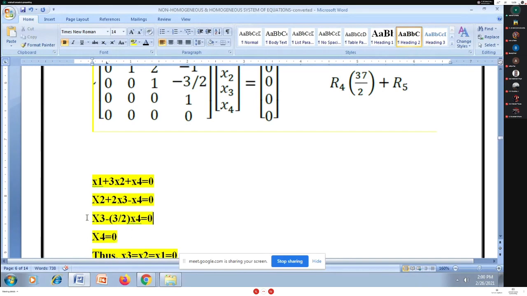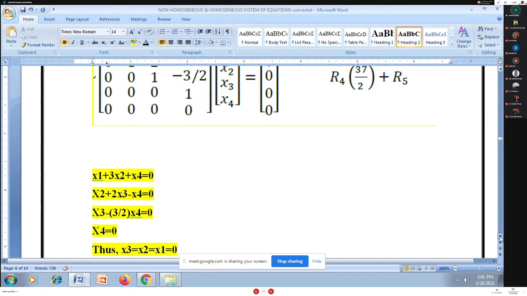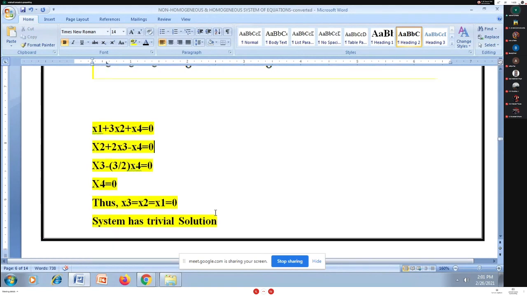Substitute x4 equal to 0 in the third equation, and you will have x3 is 0. Substitute x3 and x4 in the second equation, and you will have x2 is 0, and naturally x1 is equal to 0 by the first equation. Whatever procedure I'm telling you is called back substitution. So this system has the trivial solution. Whenever the number of unknowns is equal to the rank, I get the trivial solution. For the homogeneous system, we looked at one example here.